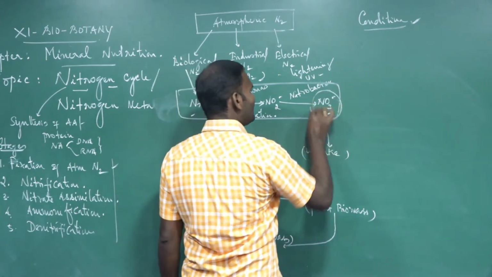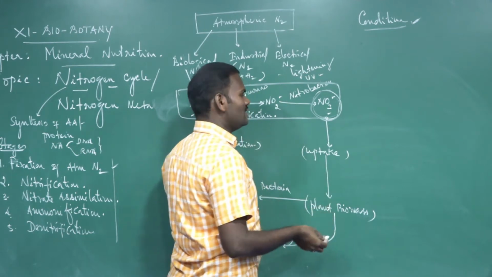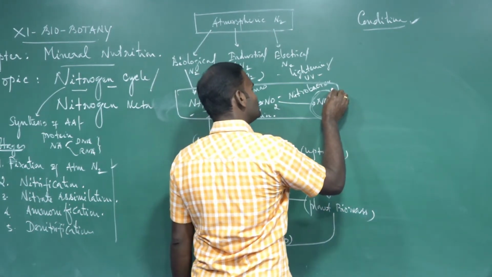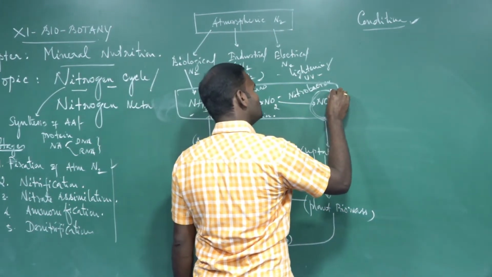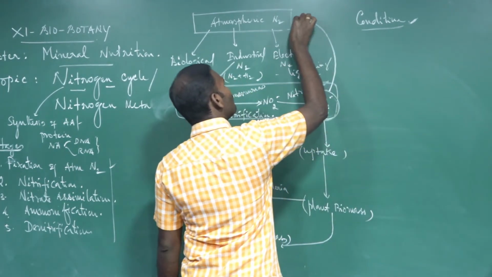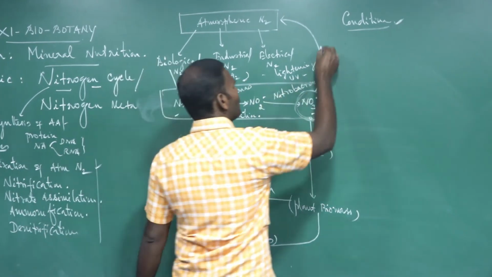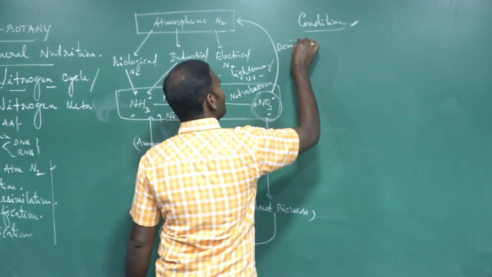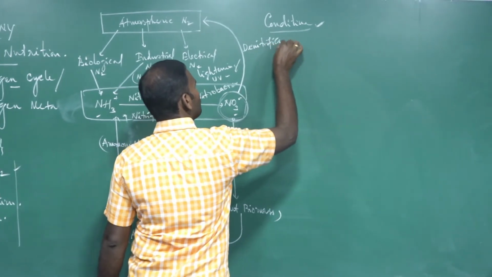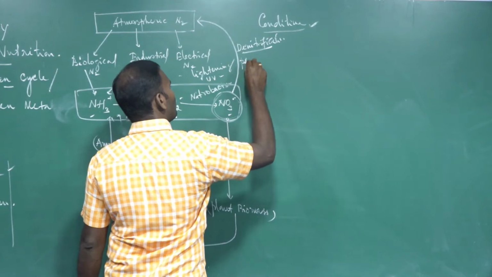Now the nitrate ions present in the soil, with the help of certain bacteria, are converted back into atmospheric free nitrogen by the process called denitrification. For example, Pseudomonas.